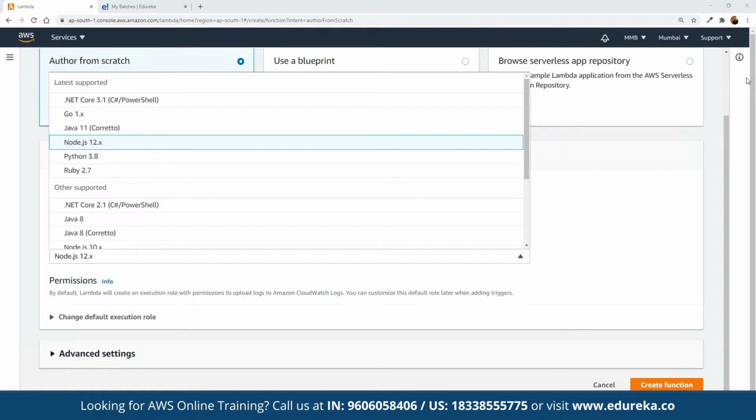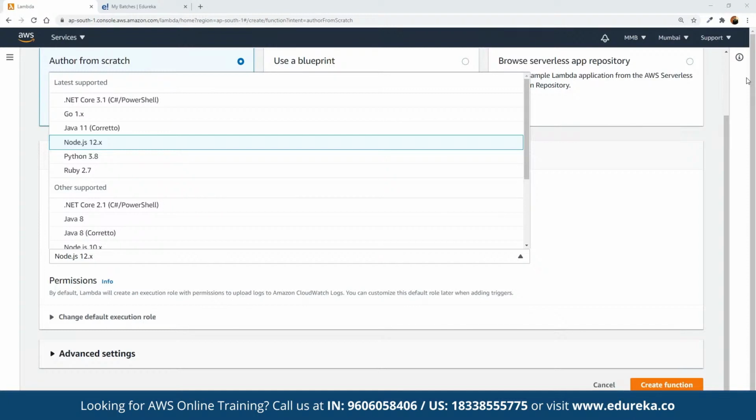So let's say we want the function to be defined in Node.js. So here we can choose the Node.js runtime, and that is going to be used as a part of the hands-on. And we can change the runtime later on as per the requirement. So let's say here we choose Node.js as a part of our simple hands-on. So we can choose the Node.js environment.